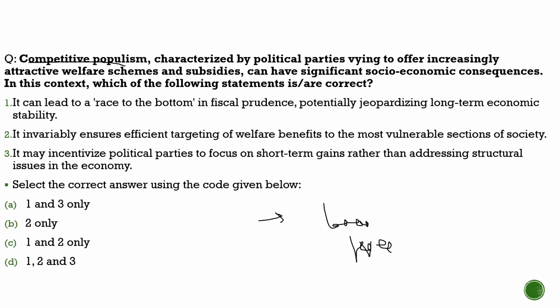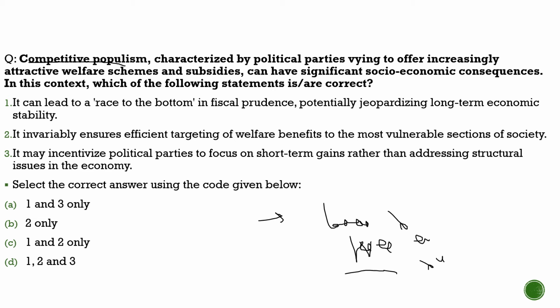These are freebies, revdi culture, you would have understood. Now in this competitive populism, what happens is that when there would be elections, another party will come and they will say they are not going to end this 6,000 scheme, but they are going to add an extra 2,000. Then the third party will come, they will say we will add an extra 4,000. So they bring out the populistic schemes, focusing on these populistic schemes rather than focusing on the development.